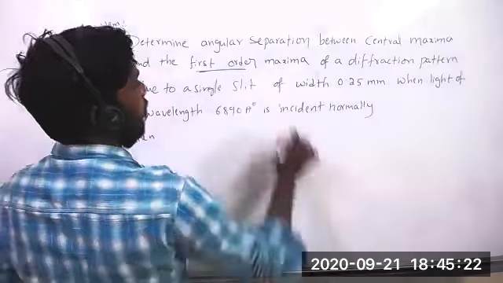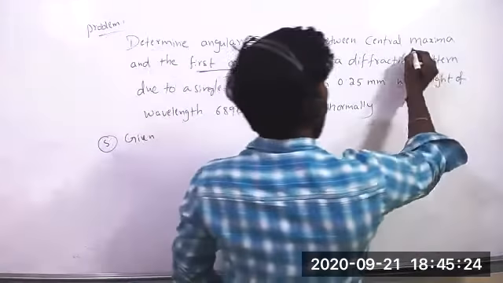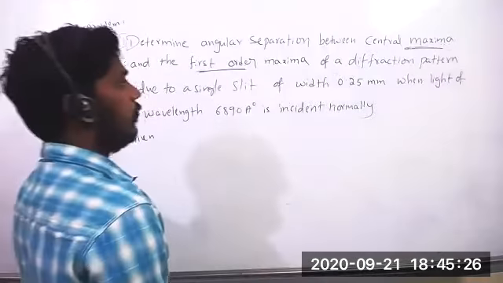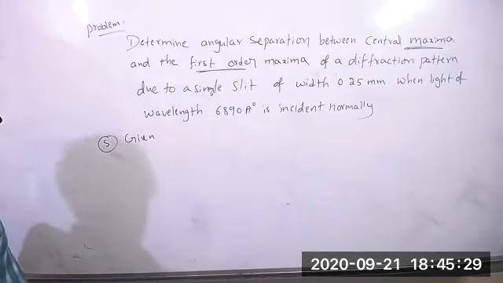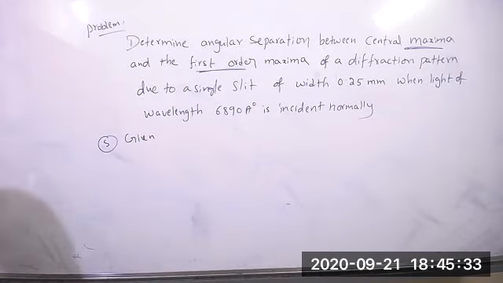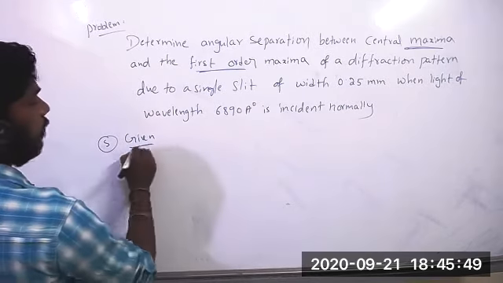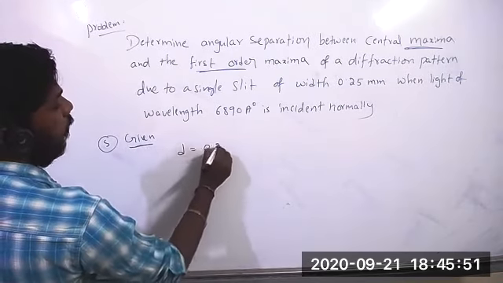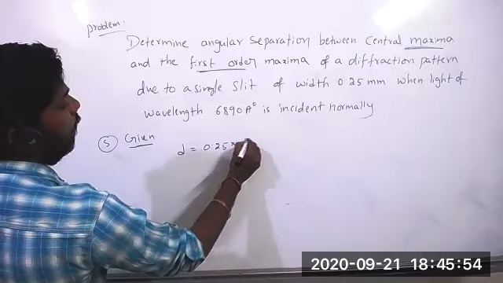First order maxima means here n equals 1. The diffraction pattern and slit width they have given: slit width d equals 0.25 into 10 to the power of -3 meters.